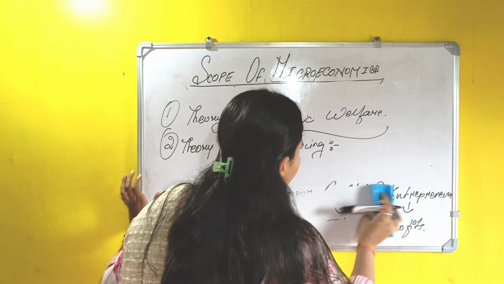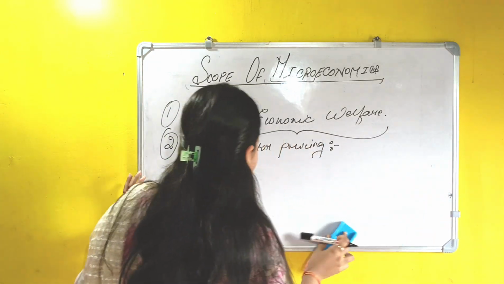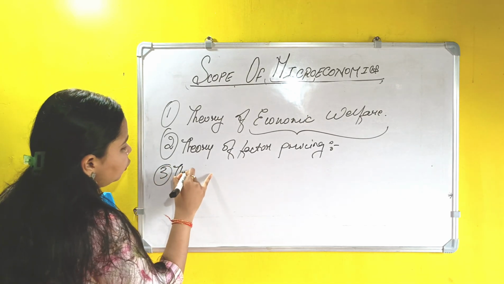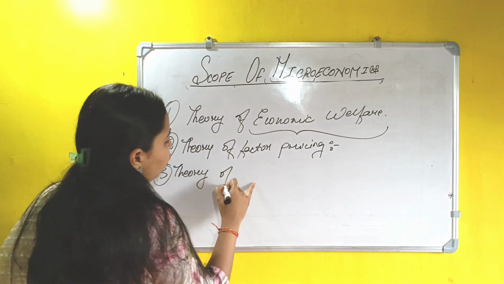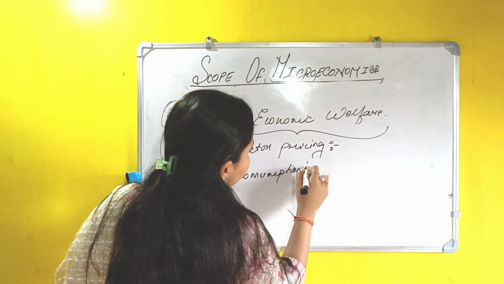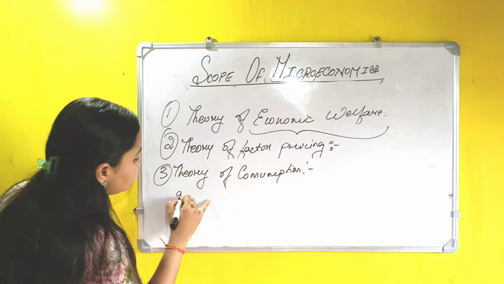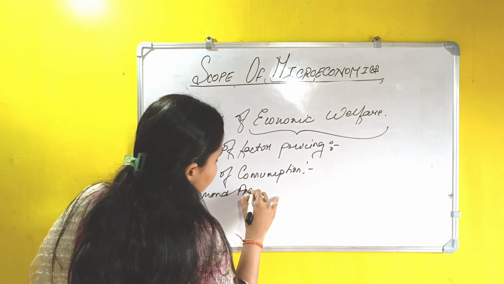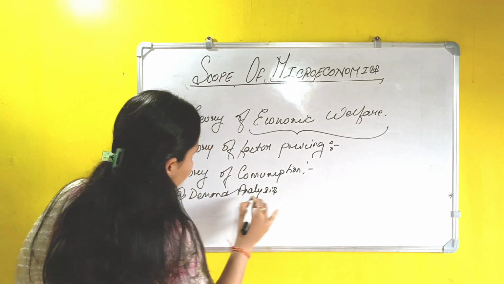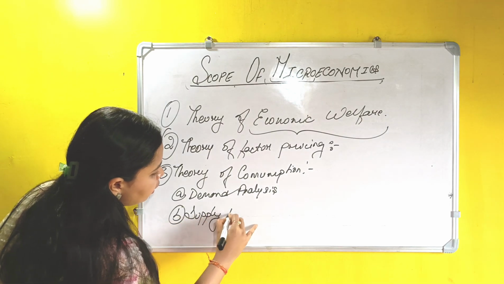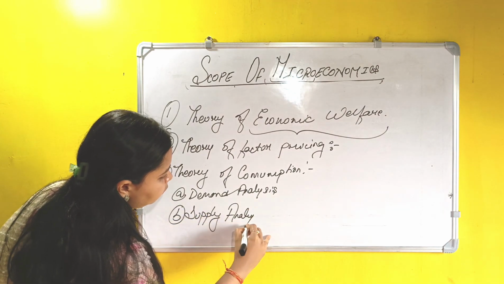The last we have is the theory of consumption. Now theory of consumption can be determined with two bases, that is demand analysis and number two is supply analysis.